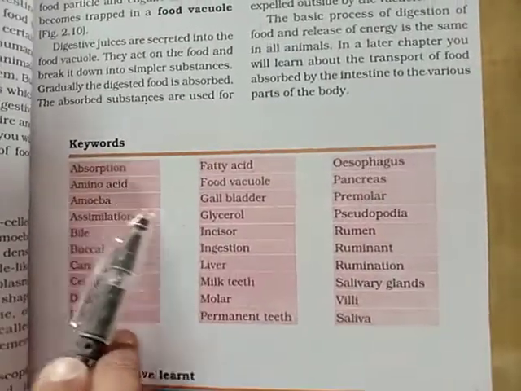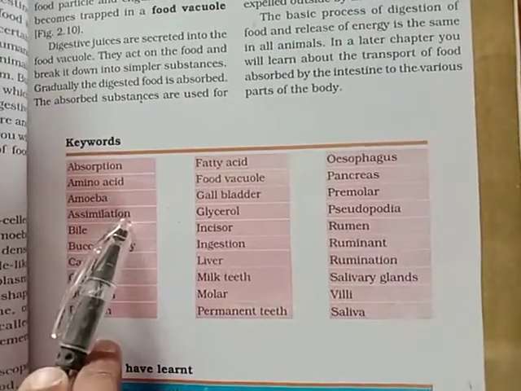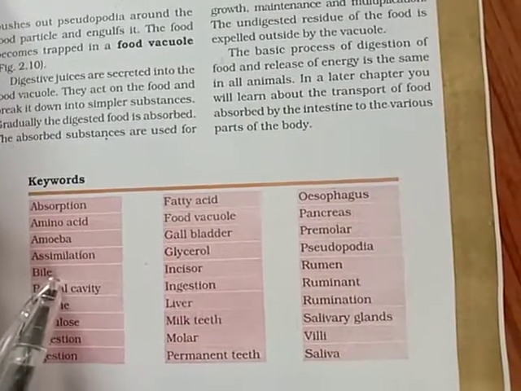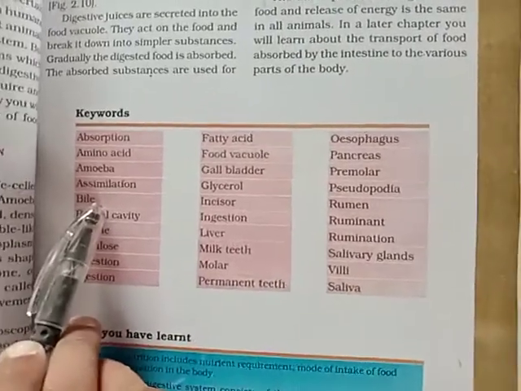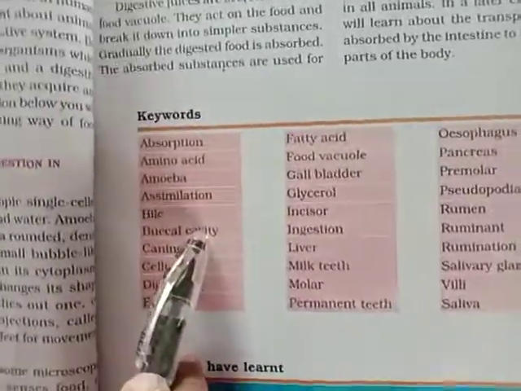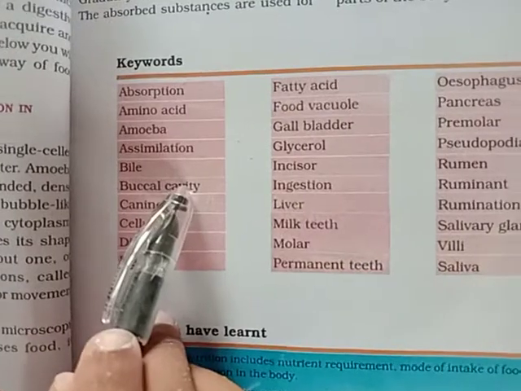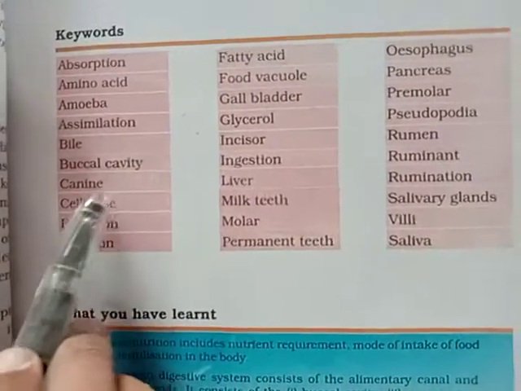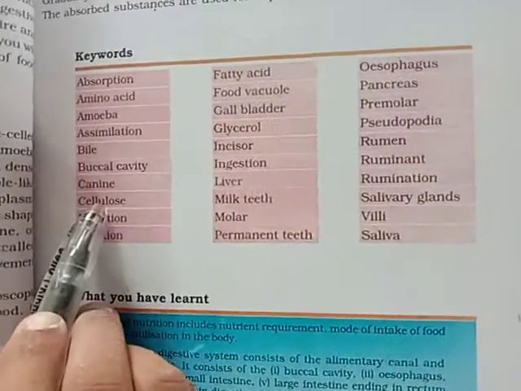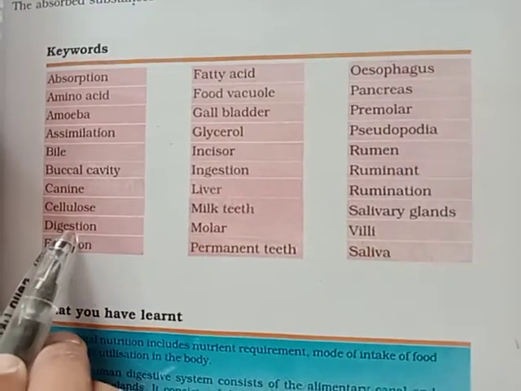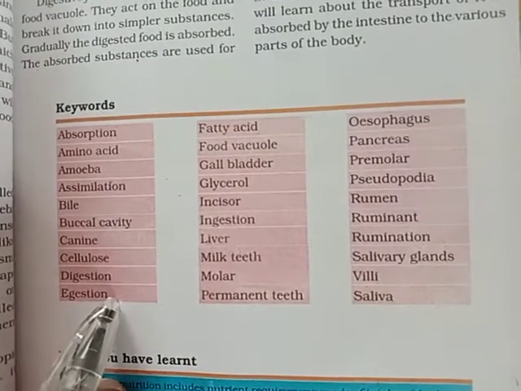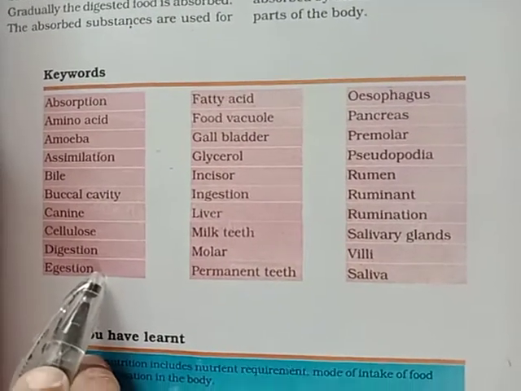Amoeba, we will write, is a unicellular organism. Assimilation means the transfer of important nutrients from one body part to another. Bile means what? The bile juice which is released by the liver, which helps in the digestion of fats. Clear? Buccal cavity means the part of our mouth which includes our tongue and teeth. Okay. Canine means the teeth next to the incisor. Cellulose is a type of starch which is present in the grass. Okay. Digestion means breakdown of complex substances into simpler form. Egestion means removal of waste material from our body.